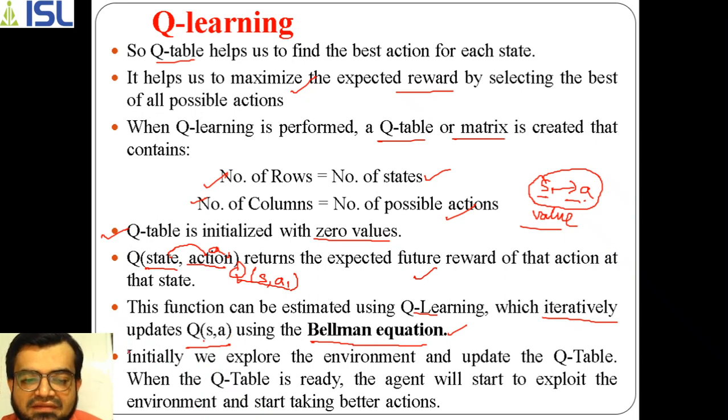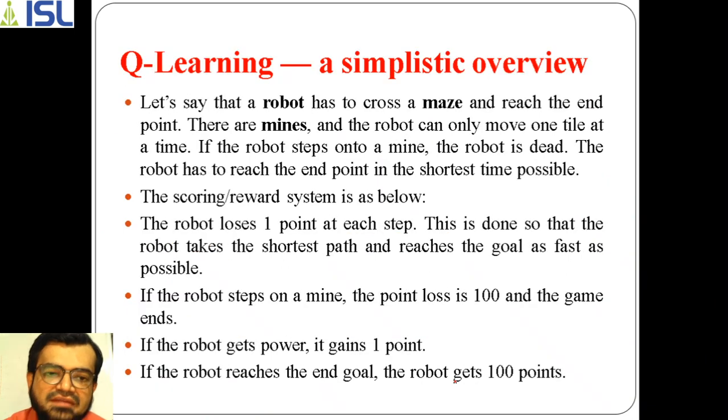So what happens is that initially we explore the environment and update the Q table. Every time we need to update the Q value here. Whenever the Q table is ready, the agent will start to exploit the environment. It visits all of the possible states with all the actions, and upon that it selects the better action among the given set of actions. So that we will be seeing here.